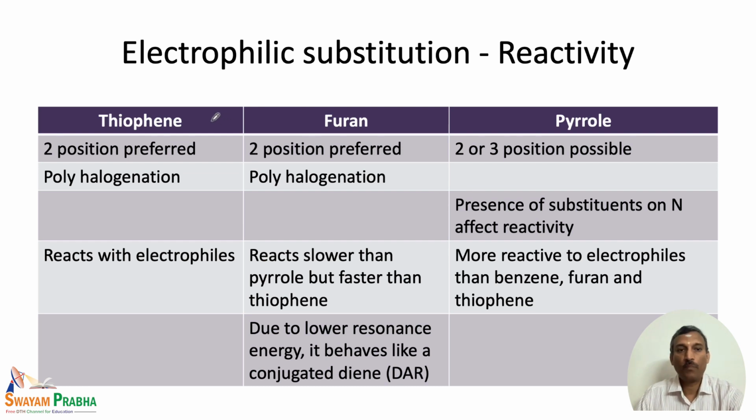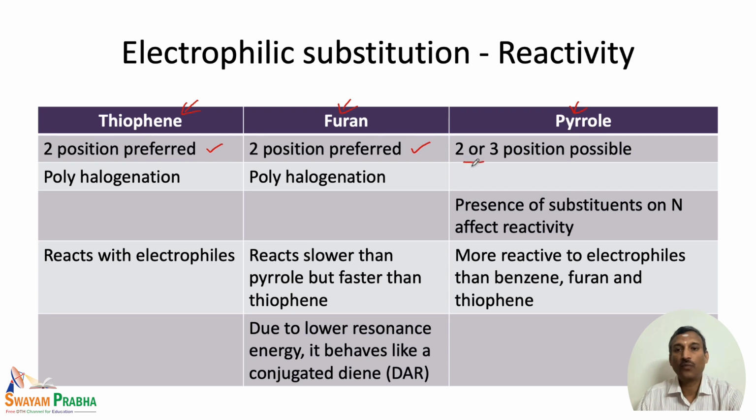So, let us compare the reactivity of all the 3 heterocycles: first thiophene, next furan and pyrrole. We have seen the regioselectivity of the electrophilic substitution. The 2 position is the most preferred position for electrophilic substitution for thiophene and furan.